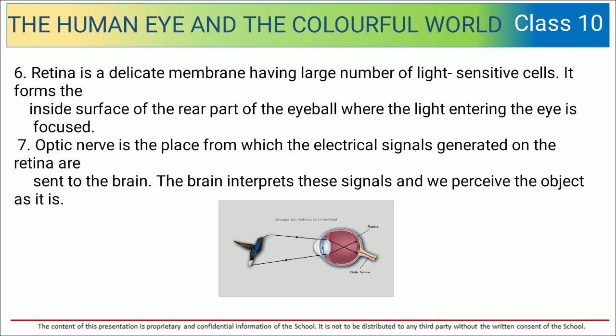Retina is a delicate membrane having a large number of light sensitive cells. It forms the inside surface of the rear part of the eyeball where the light entering the eye is focused. Optic nerve is the place from which the electrical signals generated on the retina are sent to the brain. The brain interprets these signals and we perceive the object as it is.